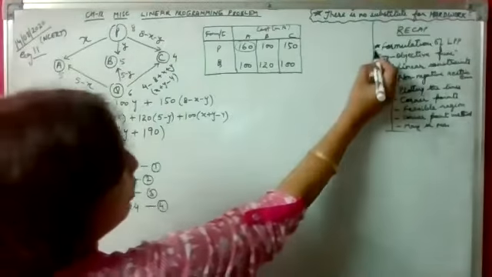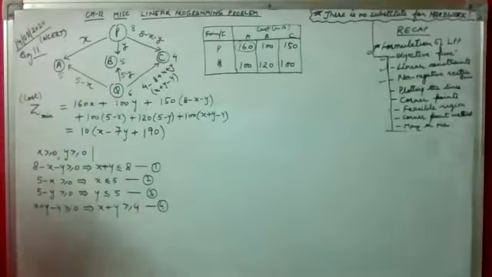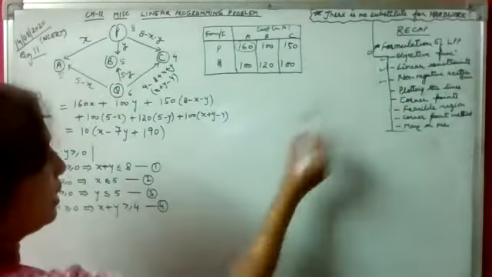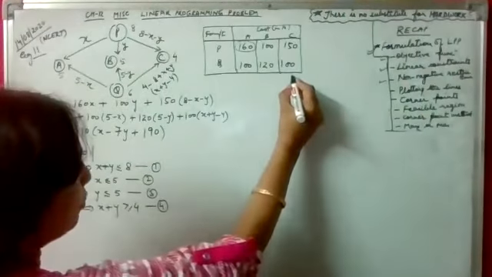So this is the cost function that we have got here. Now we have formulated the problem. The next step is to plot the lines. So let's plot it on the graph.